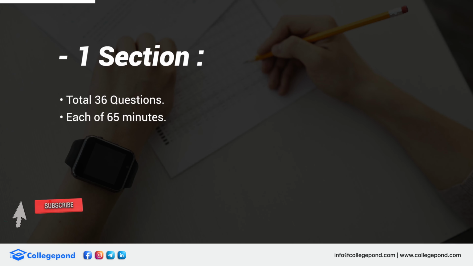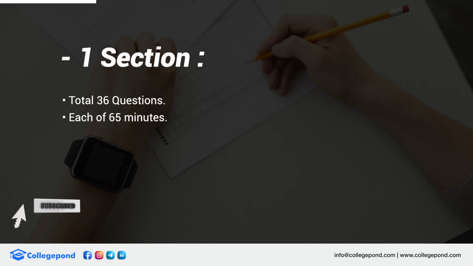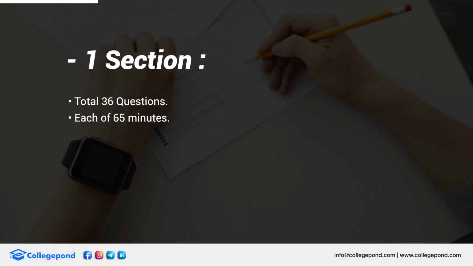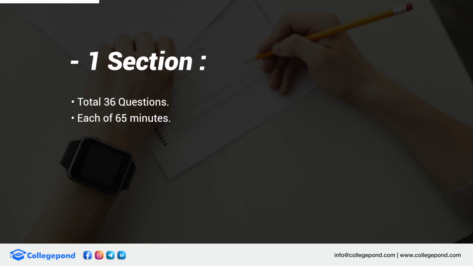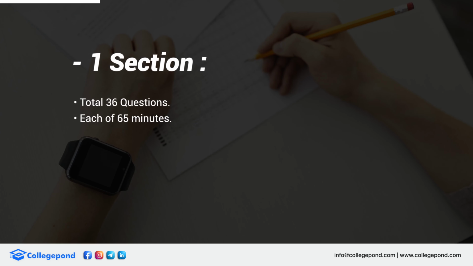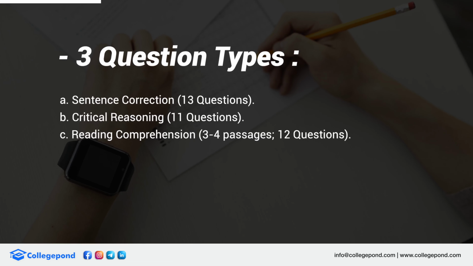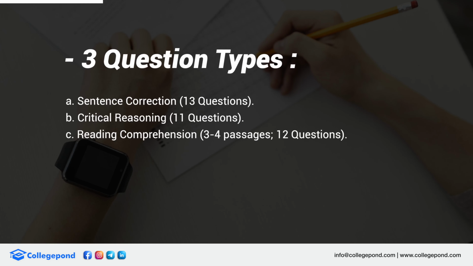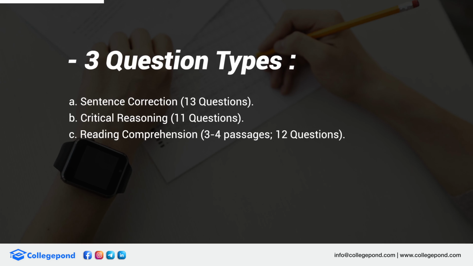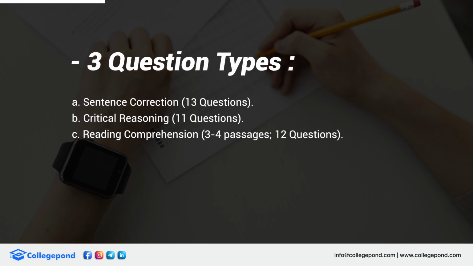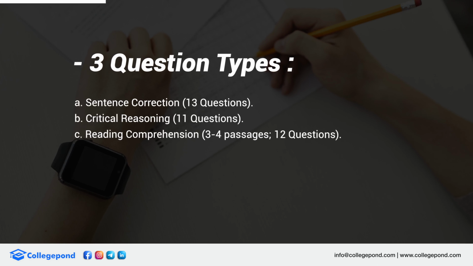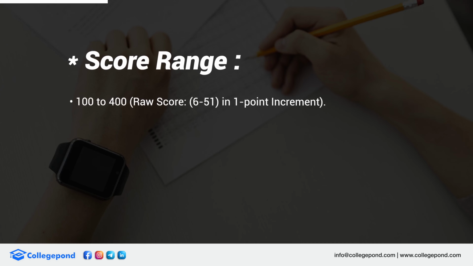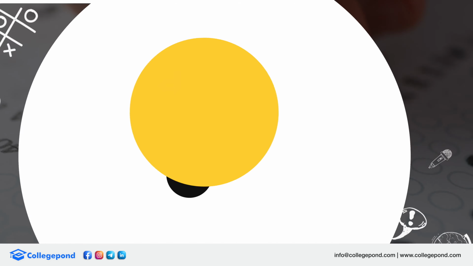Now we have about 36 questions and 65 minutes, on average about 1.5 to 2 minutes per question. You will spend more time in reading comprehension and usually less time in sentence correction. The time that you save in sentence correction goes on to your reading comprehension. Your critical reasoning is nothing but a mini version of a reading comprehension, where you have only one very small passage, 4-5 lines, and one question only. In RC, for every passage, you will have 3-4 questions.